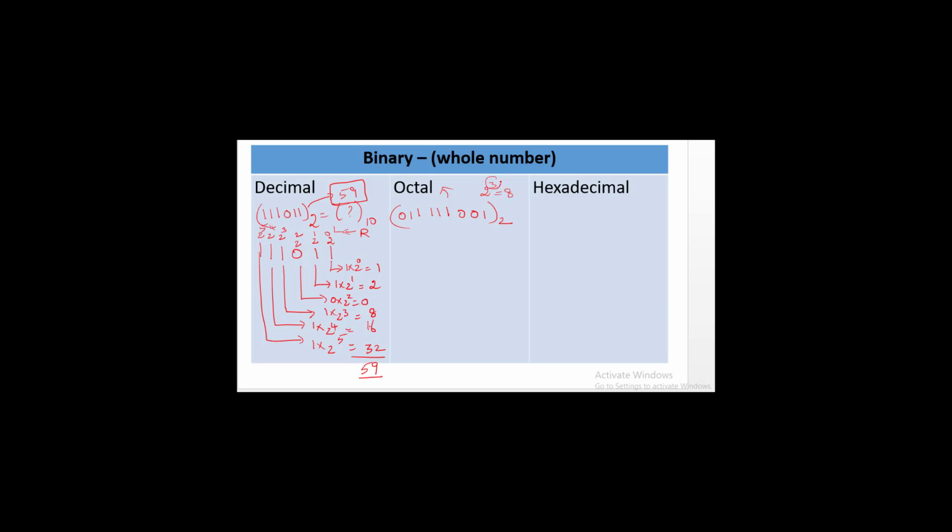So n is equal to 3. We are separating it by 3 from right to left. We are going to consider it from right. This is also considering it from right to left.